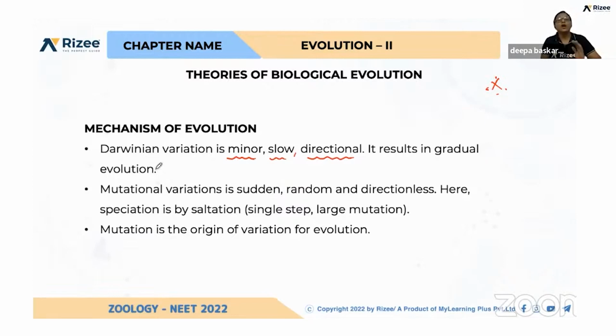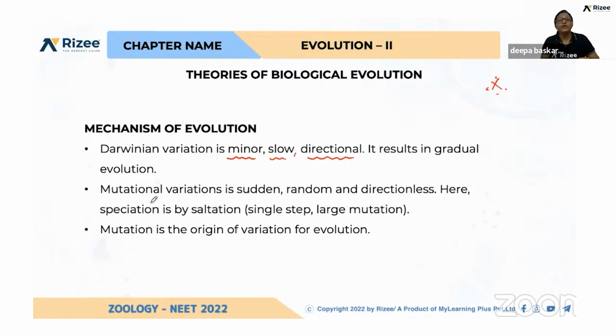So always what Darwin explained was that the variations were minor and small variations, and they lead to speciation. That was the explanation given by Darwin. And again, it is very slow and it is directional. Okay, so a sudden change is not possible by the theory which was explained by Darwin.